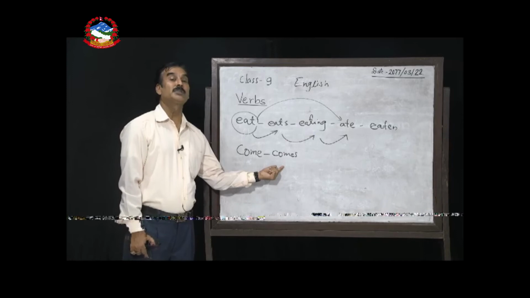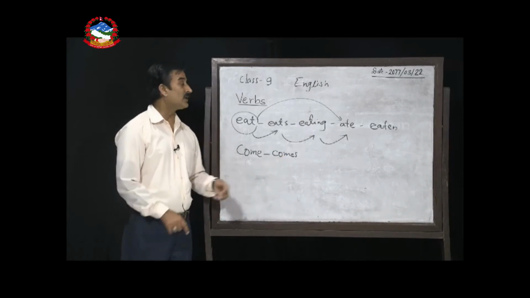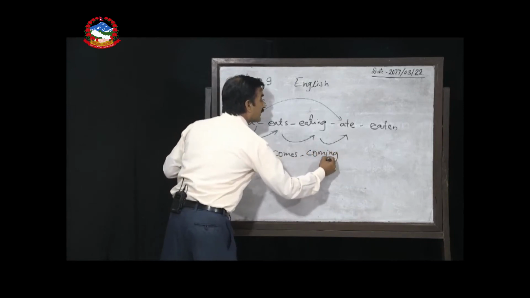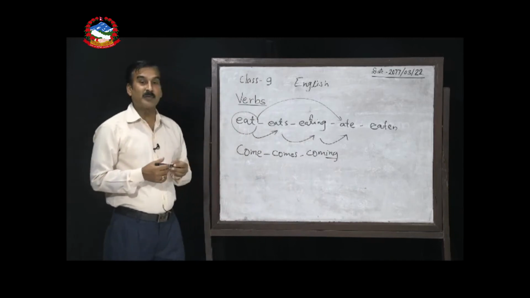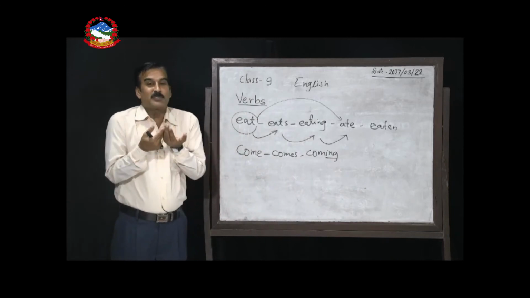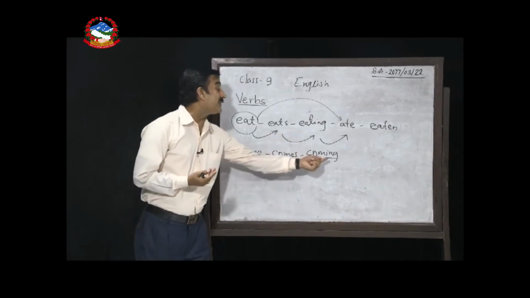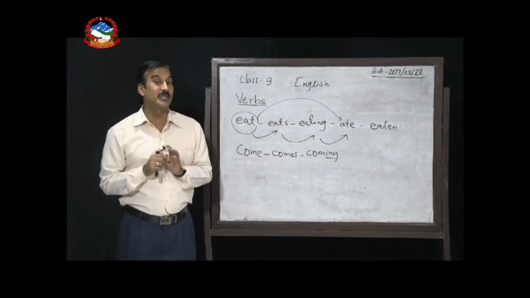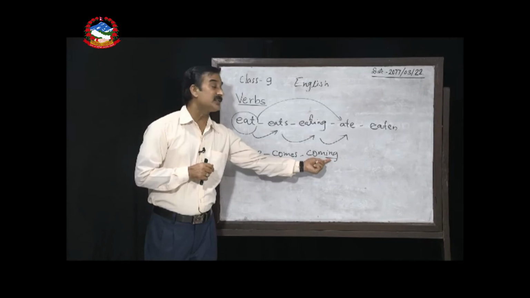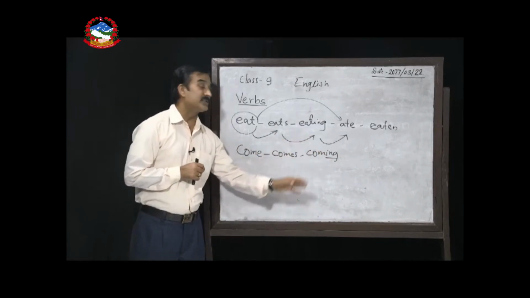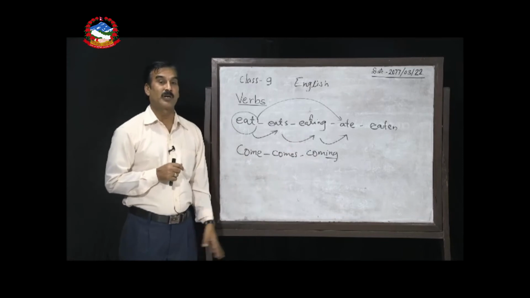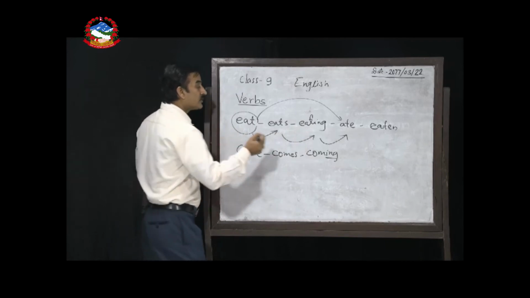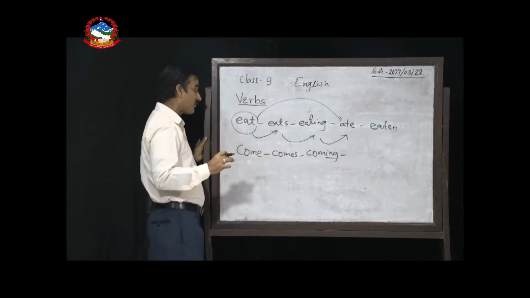Comes, third person singular number, present form. Similarly, ing, coming, ing form here. Sometimes, dear students, if you are not very sincere and careful, you may add ing directly after the word come, and it becomes a very erroneous word. While you are adding ing, remove e and add ing for making this continuous form or ing form, known as the present participle form.